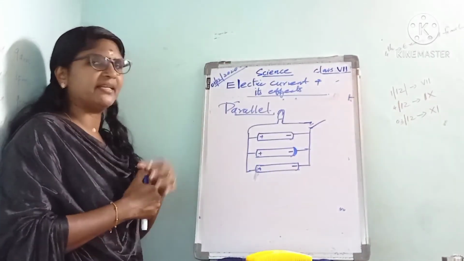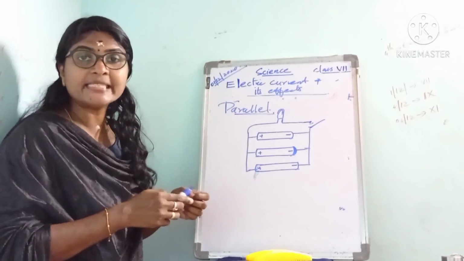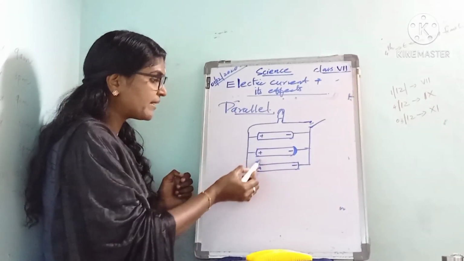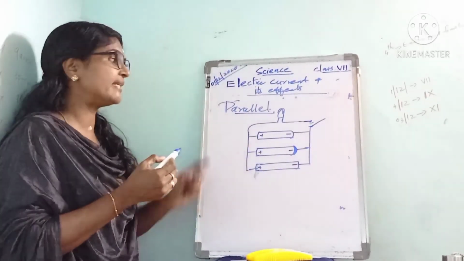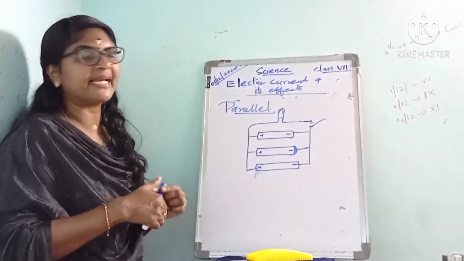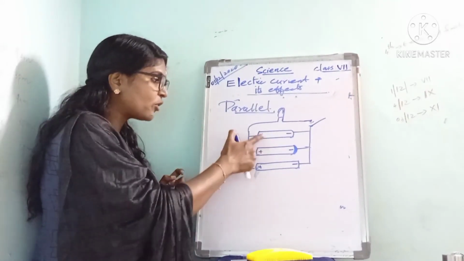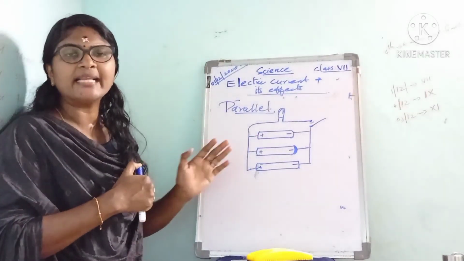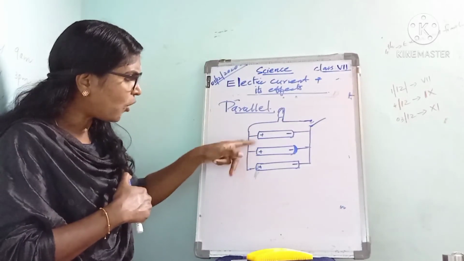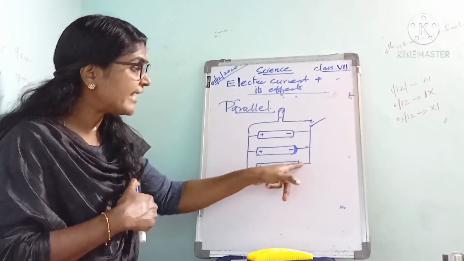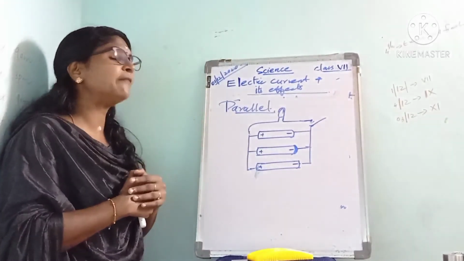Next, the parallel connection. In parallel connection, the like terminals are linked together. That is, the positive terminals of all the cells are connected together and the negative terminals of all the cells are connected together. That is the parallel combination.